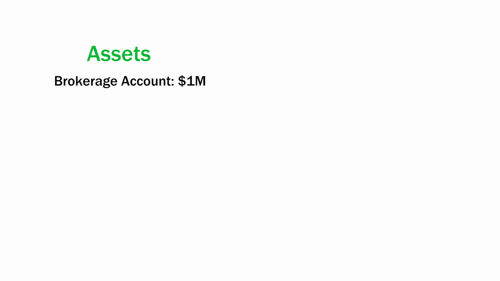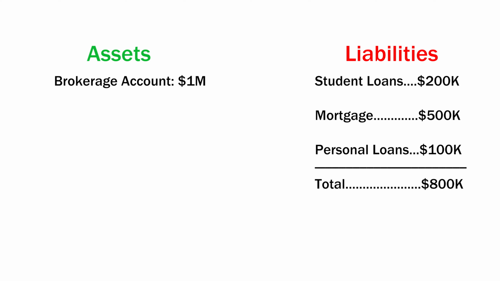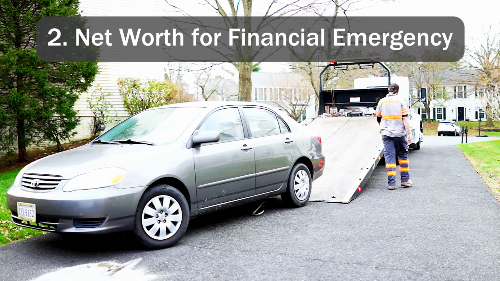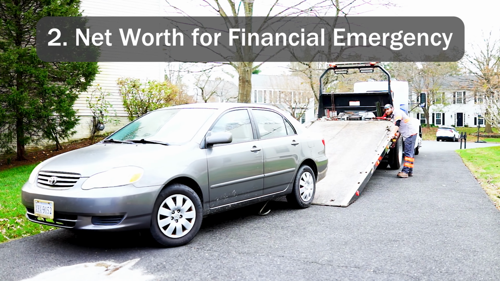Suppose you are thinking of retiring with $1 million in your brokerage account, but your student debt, mortgage, and personal loans amount to $800,000. In this case, you may have to delay your retirement until the debt load becomes less excessive. Second, net worth can also show you how much money you have to spend in case of financial emergency.